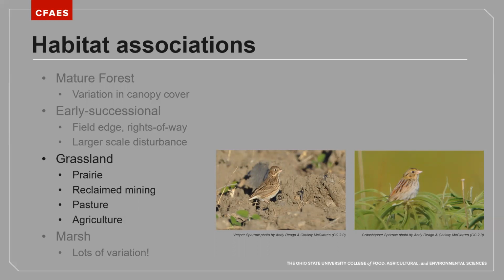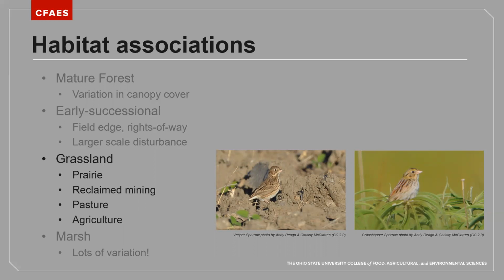If we think about some of the grassland breeding sparrows, I have two examples shown on this slide illustrating the difference in the vegetation and structure. Vesper sparrows will use more of those barren open areas during the breeding season. I often find them in habitats that look just like the photograph here.